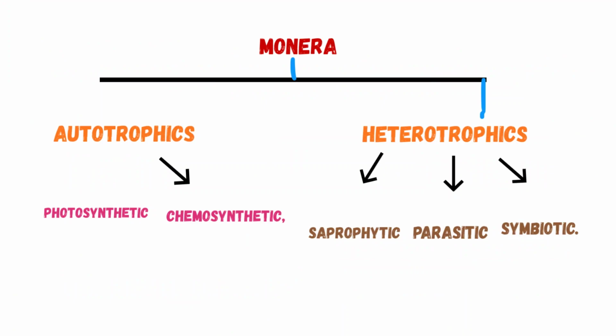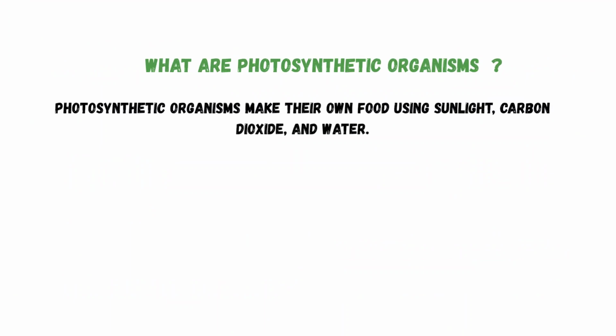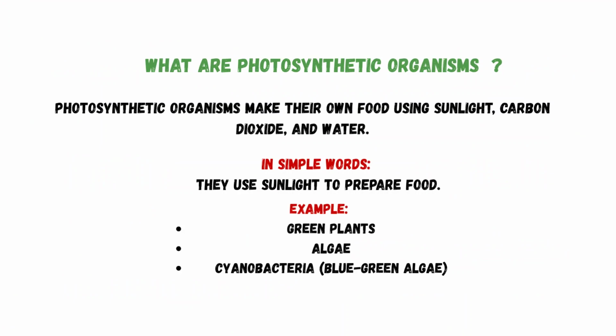Now, let us break down this flowchart and understand each one in detail. What are photosynthetic organisms? Photosynthetic organisms make their own food using carbon dioxide, sunlight, and water. In simple words, they use sunlight to prepare food. Example: green plants, algae, cyanobacteria.